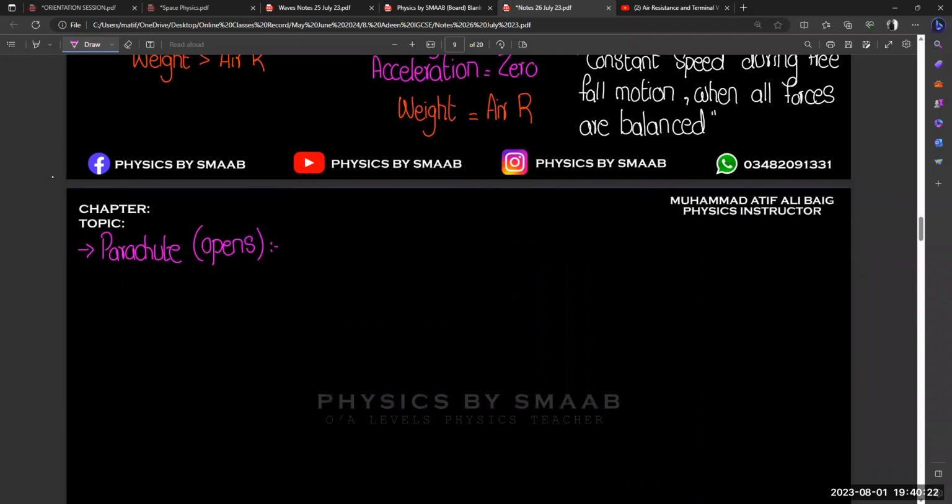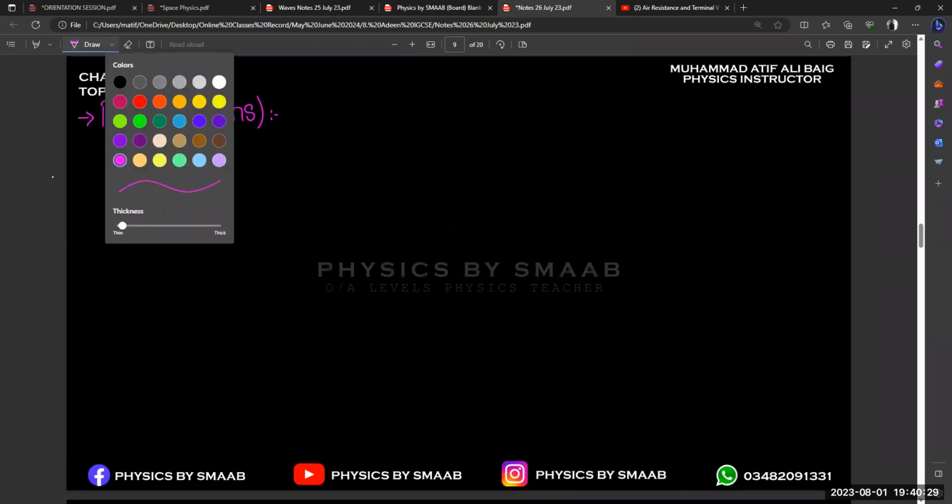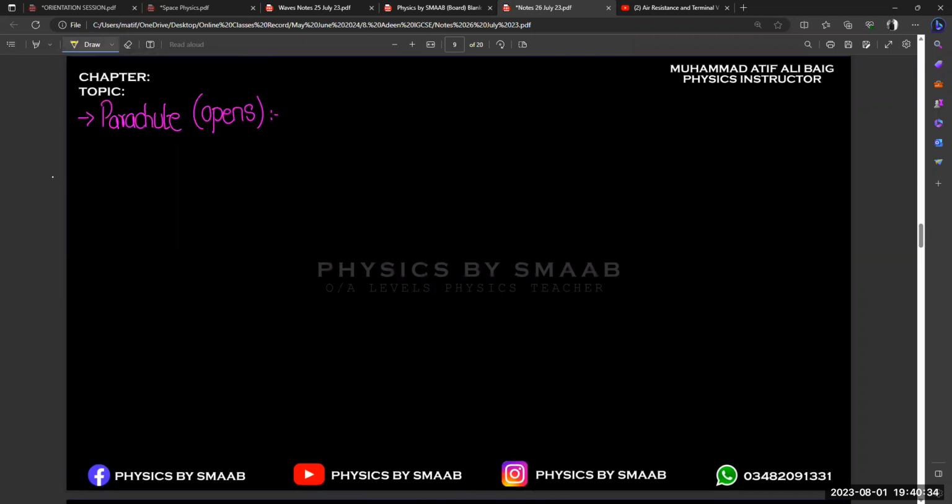So this is the second scenario if we continue with the parachutist example. If we are not moving with the parachute, there are only the two phases that we discussed. But when we open up the parachute, we have a huge surface area compared to the previous situation, right? So your air resistance is now greater than the weight, right? And what happens with the velocity? We were moving with constant speed. So what actually happens with the speed and acceleration? Will your velocity increase or decrease?